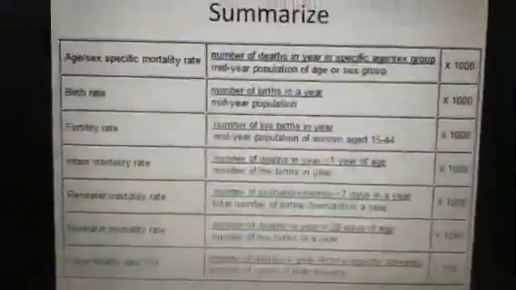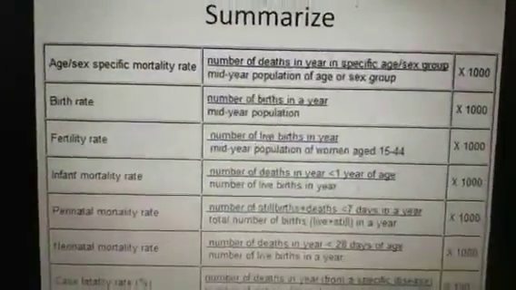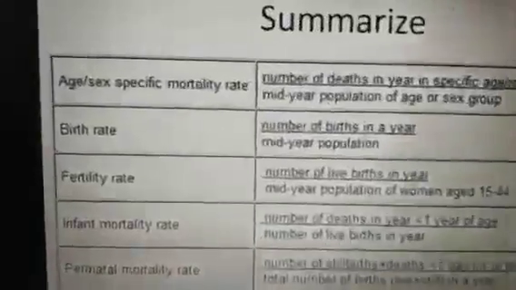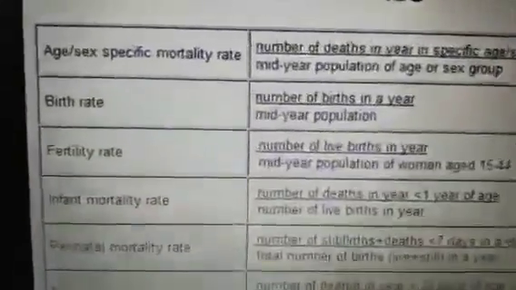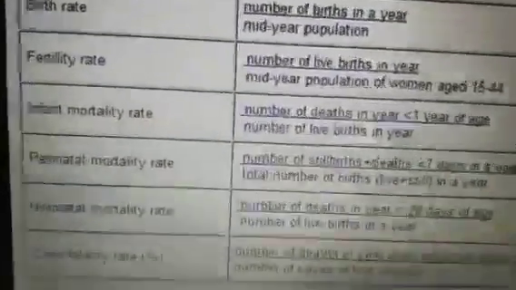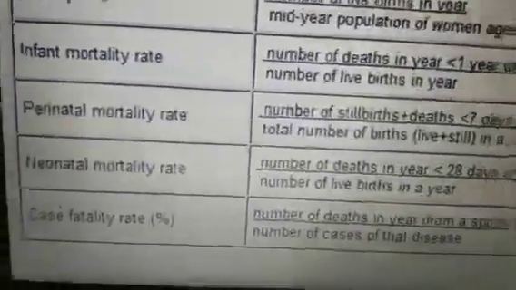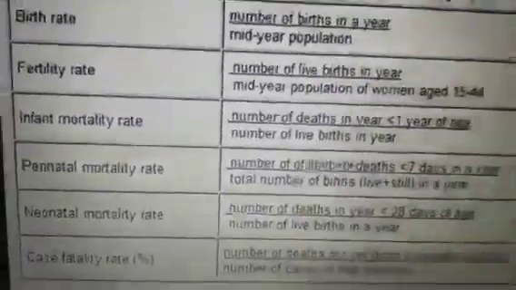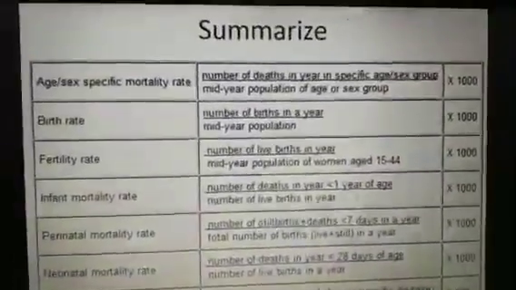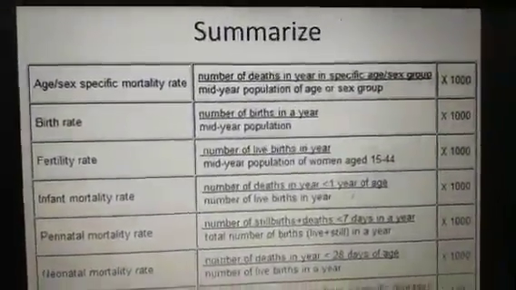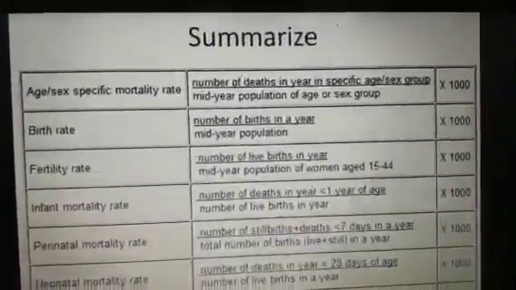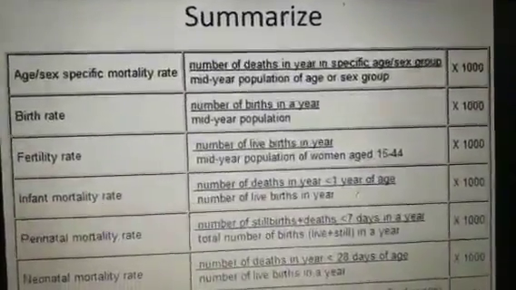And this is the summary which I will send you, dear students, a summary of the whole set of rates: age-specific mortality rate, birth rate, fertility rate, infant mortality rate, perinatal mortality rate, neonatal mortality rate, and case fatality rate. Through this, you can prepare separate notes on the measurement of mortality.